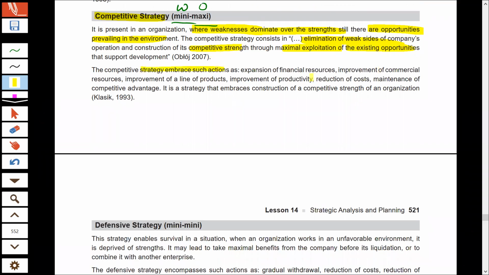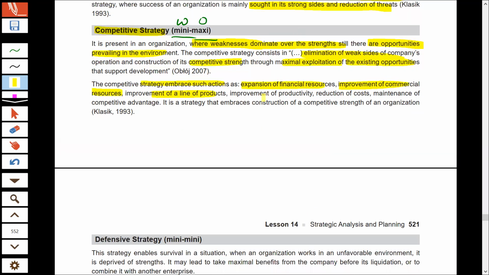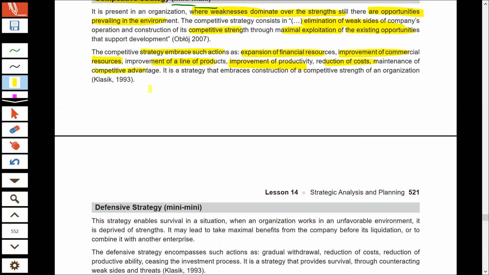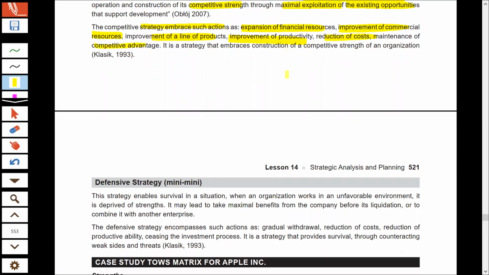To do that, the organization can take the following actions. They should try to accumulate financial resources. They should try to improve their commercial resources. They should try to improve their products so that their products become more competitive in the marketplace. They should try to improve their productivity, reduce wastage, reduce cost, and try to remain competitive. They should make a kind of competitive strategy. So all this should be done.